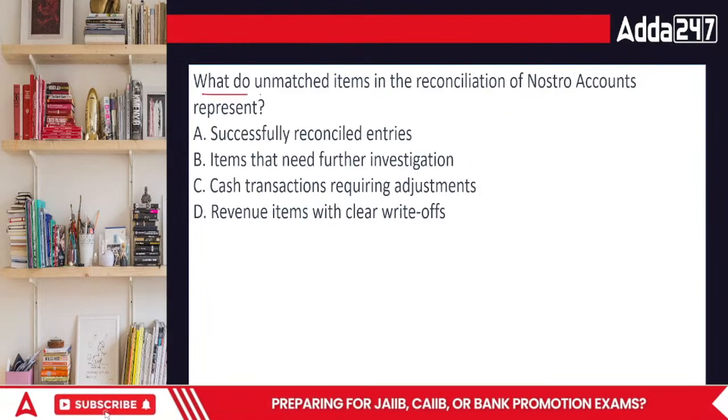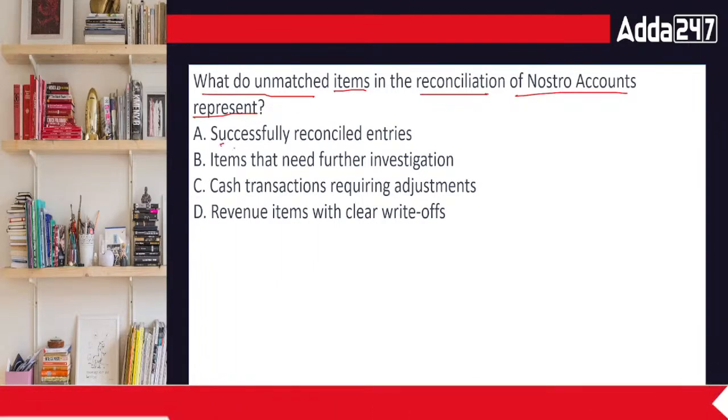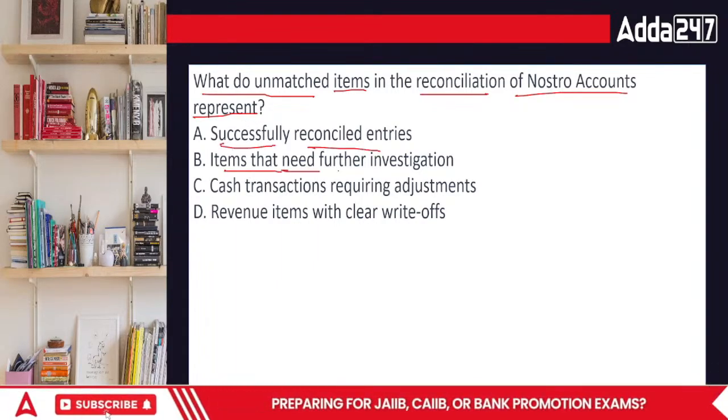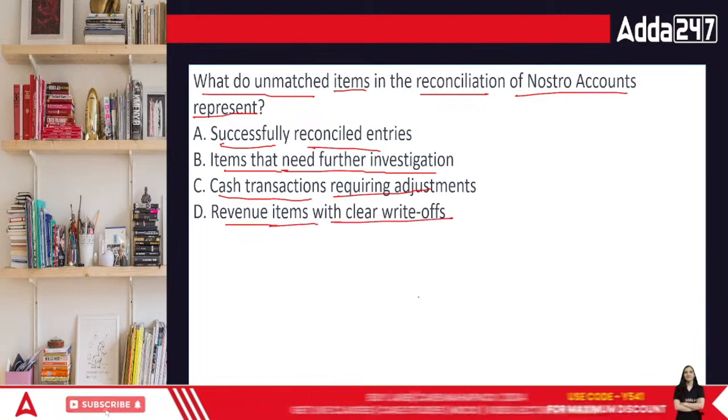What do unmatched items in reconciliation of nostro account represent? Successfully reconciled entries, items that need further investigation, cash transactions requiring adjustments, or revenue items with clear write-offs.